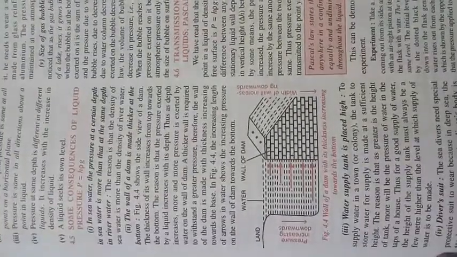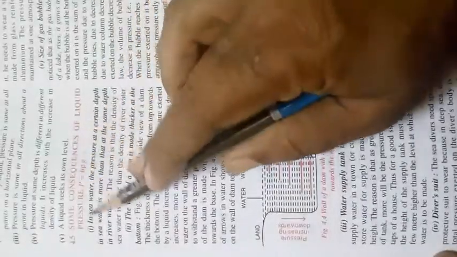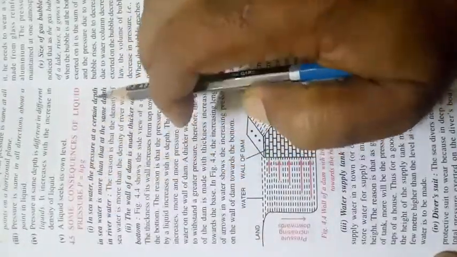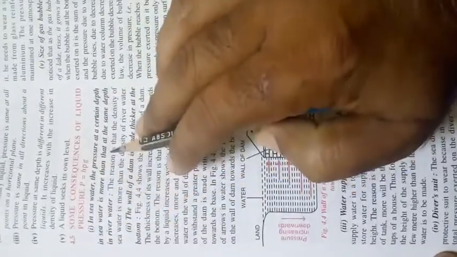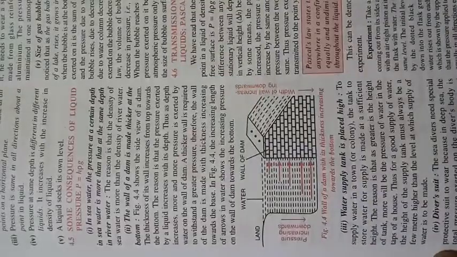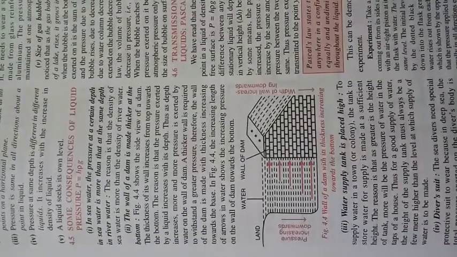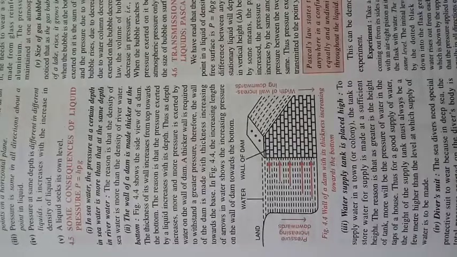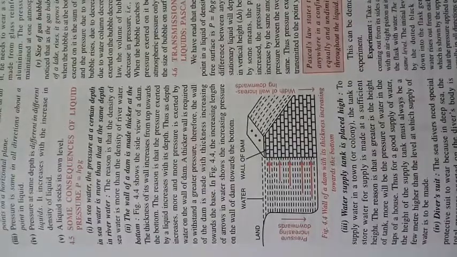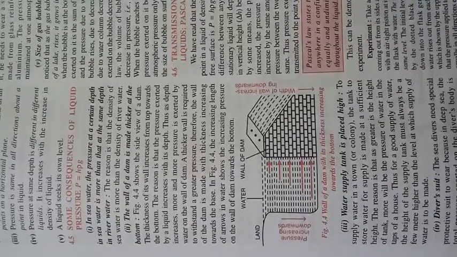Now we'll be seeing some consequences of liquid pressure. Pressure is h rho g. Fine, look at some of them. The pressure at a certain depth in seawater is more than that at the same depth in river water. Why? Because in seawater we have dissolved salts, so the density is more. Therefore, take the pressure at the same depth, say 10 meters. I take 10 meters inside the seawater and 10 meters inside river water. The pressure inside the seawater will be more. Why? Because the seawater has dissolved salts in it.